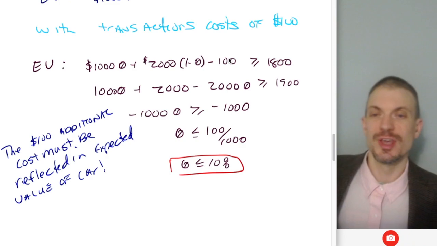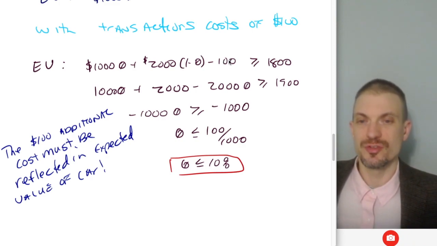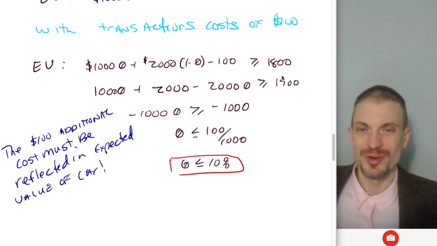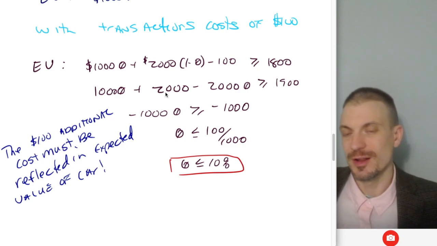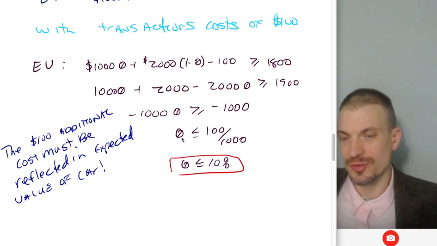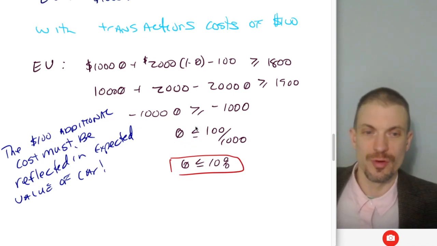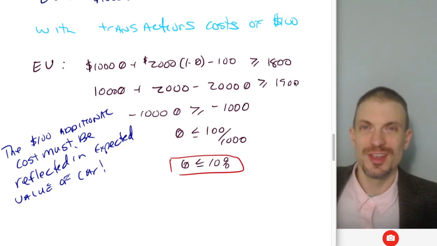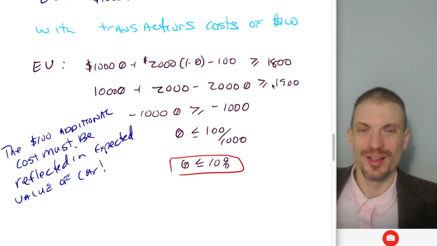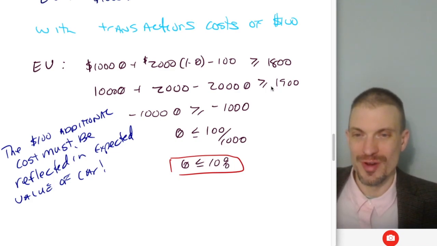Now that I'm losing this additional $100 in transaction costs, that's going to be made up for in terms of the valuation of the car. For the fraction of cars to sell, think about what makes the value of the car rise. Well, the preponderance of good cars, and so we need fewer bad cars.